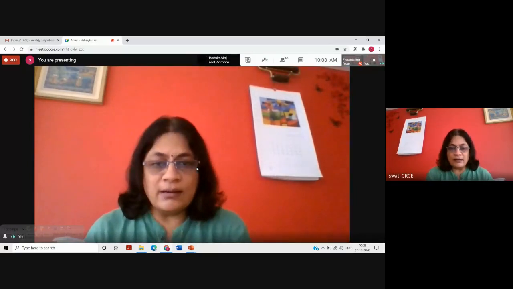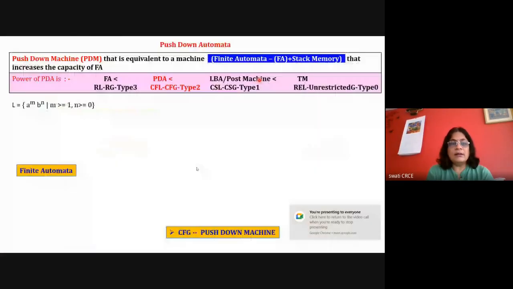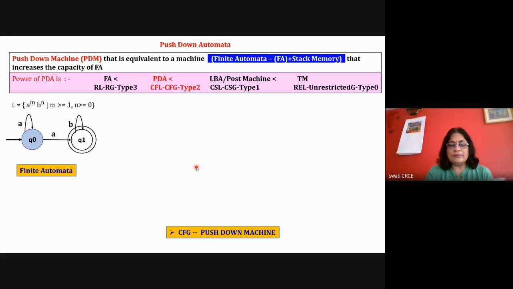Context-free language. The example is a raised to n, b raised to n. The words of the type a raised to n, b raised to n, where the number of a's and number of b's are the same, are an example of context-free language. And the power of push-down machine is in between finite state machine and Turing machine.